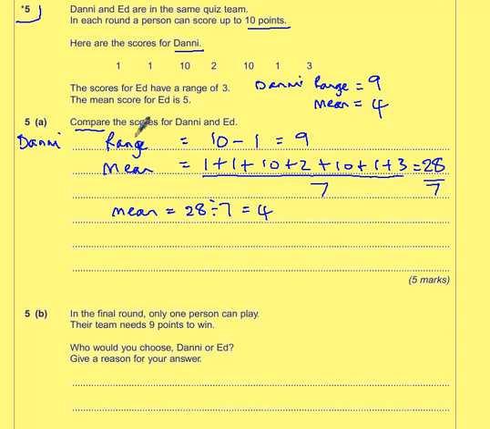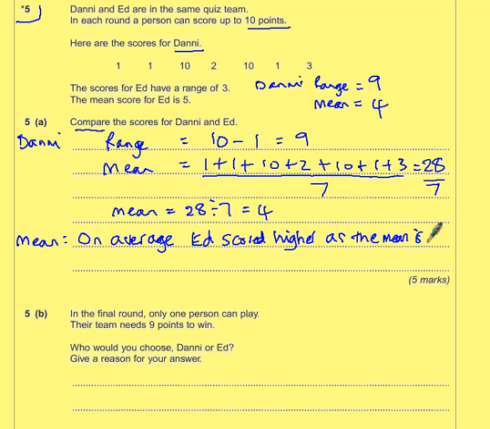Now when we're asked to compare the scores of Danny and Ed, if we compare the means, we use the words on average. So who had the larger mean? Ed had the larger mean. So on average, Ed scored higher as the mean is larger.